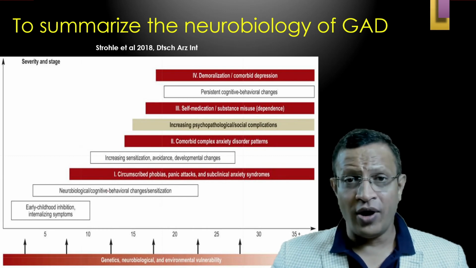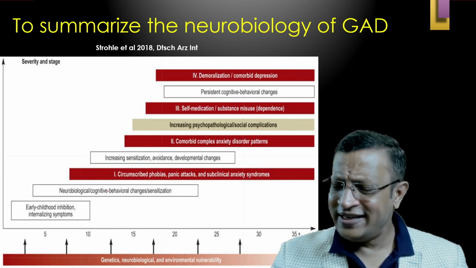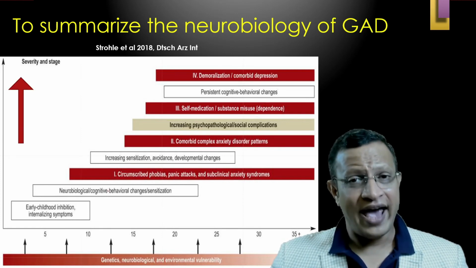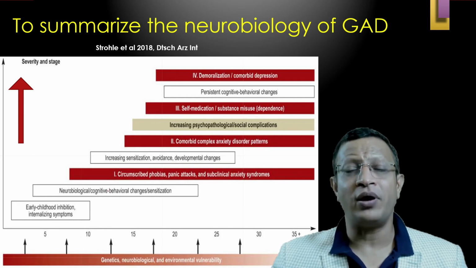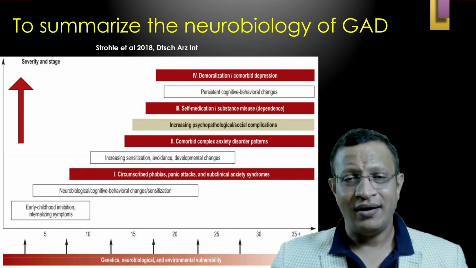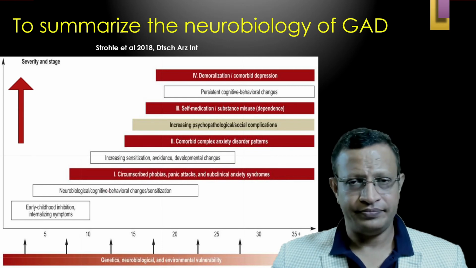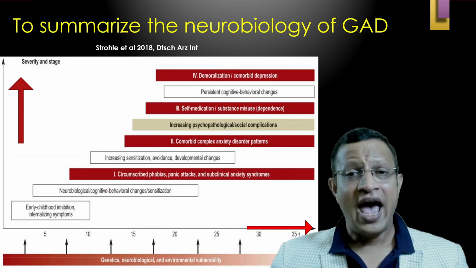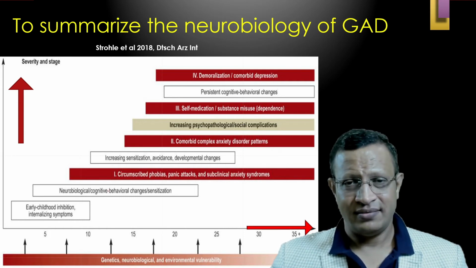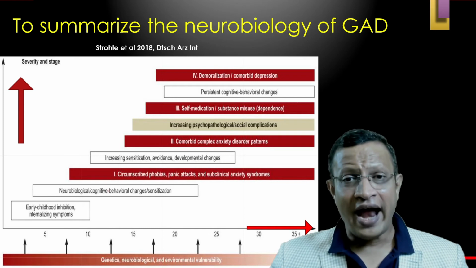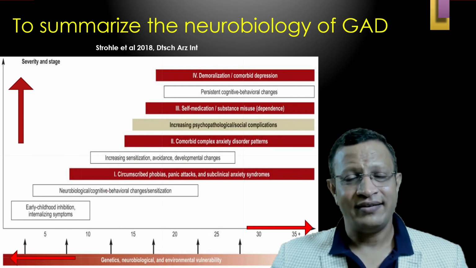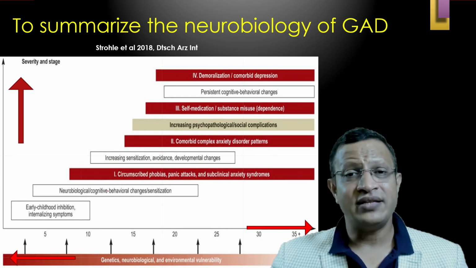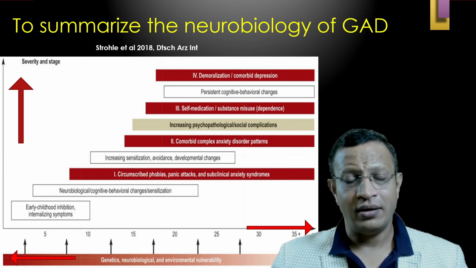To summarize the neurobiology, this is one of the easiest ways to understand. The severity of the anxiety and the presence of comorbidity have been placed in the format of a step ladder. On the x-axis, you'll see age. As the age increases, that is how you can understand it. And with genetic loading, the earlier the onset, that means there is a high propensity of genetic interplay.